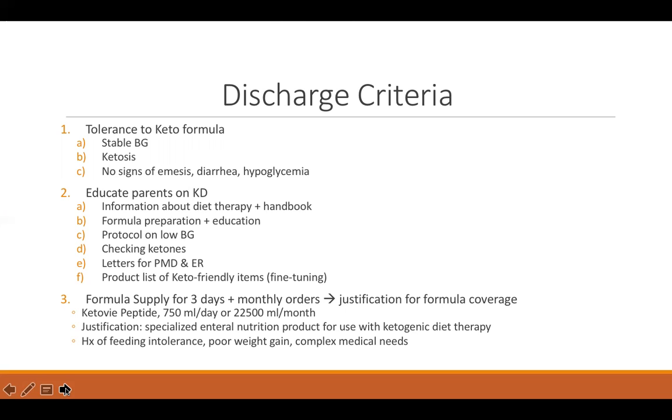And also, we offered parents letters for their primary care and ER, just in case they get admitted somewhere else. They'll have something ready to show that this patient is on a ketogenic diet and not to offer any dextrose. And lastly, before discharging the patient, we want to make sure they're going to receive their formula, since this is a medical use of formula.